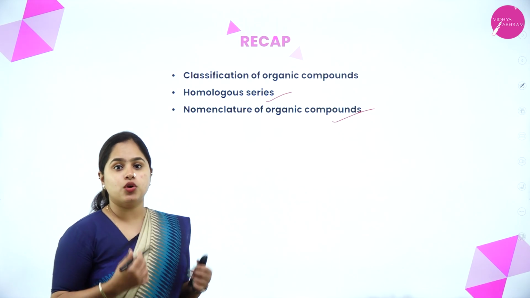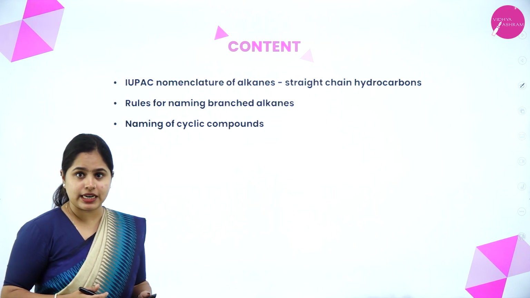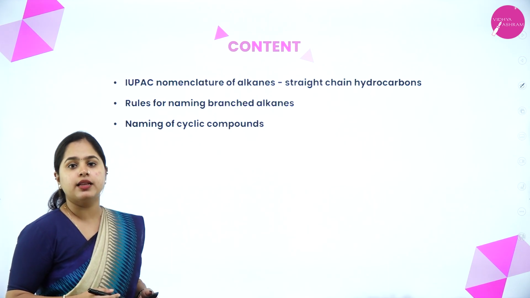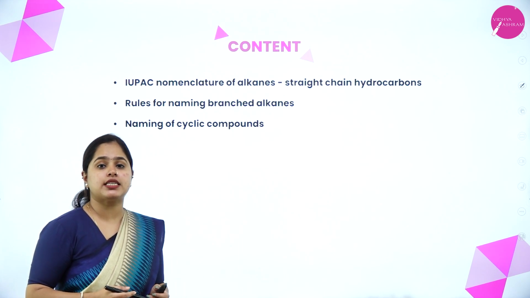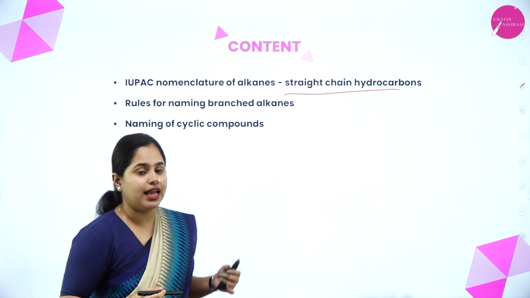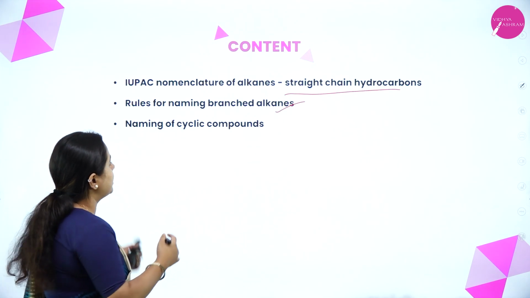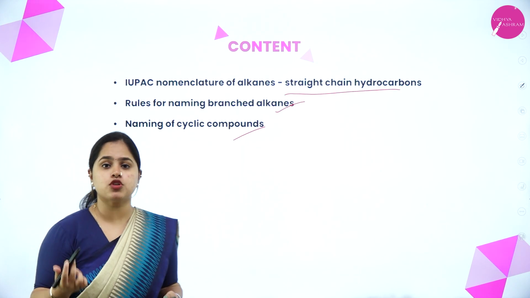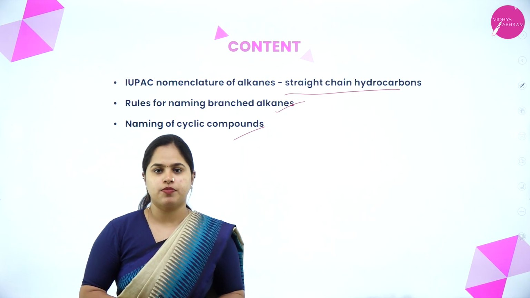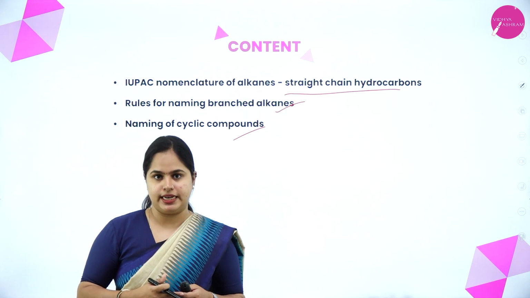So now in today's session, we'll be studying the IUPAC nomenclature of alkanes. We will begin with the IUPAC nomenclature of straight chain hydrocarbons, and then we will move on to branched chain alkanes. And then naming of cyclic compounds also we will discuss in this session. So in this session, we will be studying the nomenclature in detail.